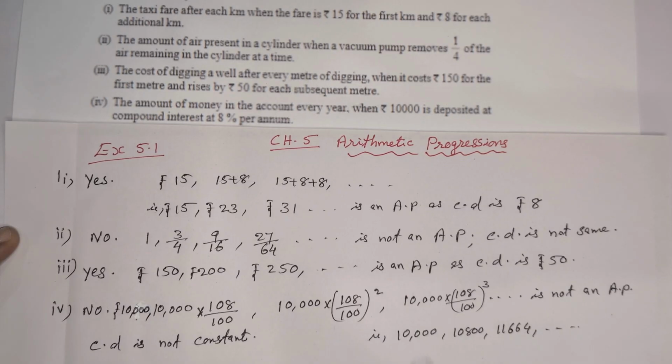When we solve this, we can see the first term is 10,000, then 8% of that comes to 10,800. After 2 years it will come to 11,664, etc. So the common difference is not the same. Second term minus first term is not equal to third term minus second term. So that is not an AP.